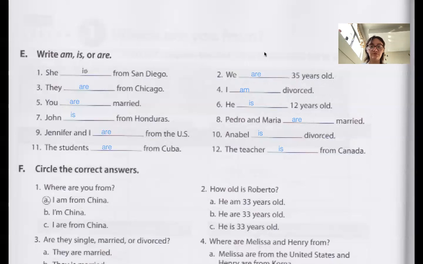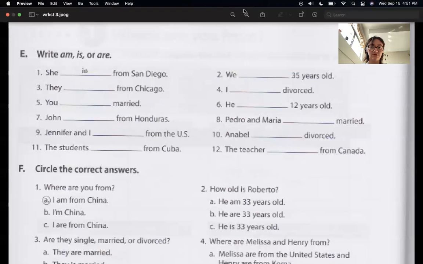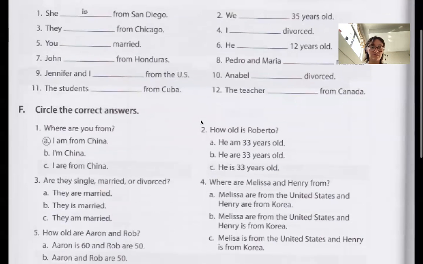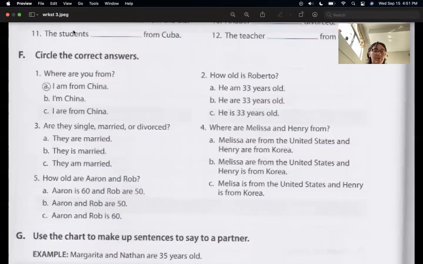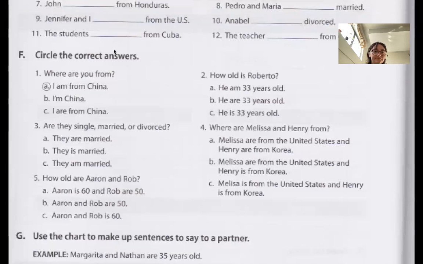Next one that we'll do, let's see. Okay, let me get rid of this. All right, so it wants you to circle the correct answers. So let me get a little pen out to draw. Okay, where are you from? This is to figure out the correct way to use it, right? Do you say I am from China, I'm China, or I are from China? Now we know it's A because I am from China.